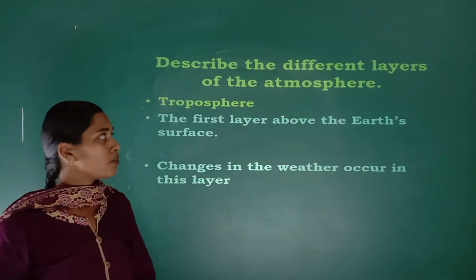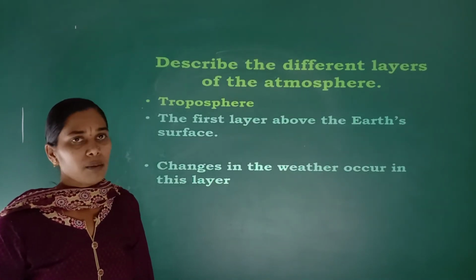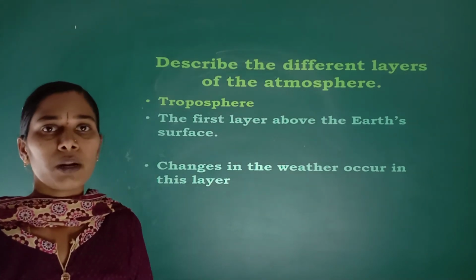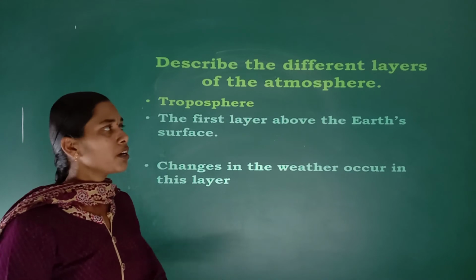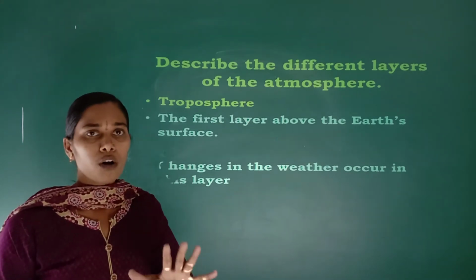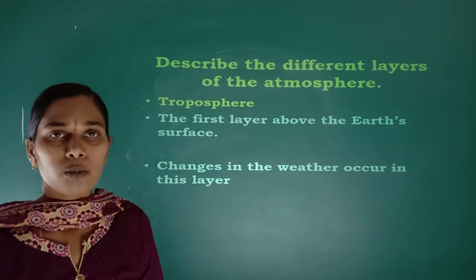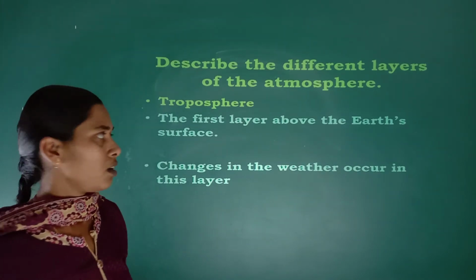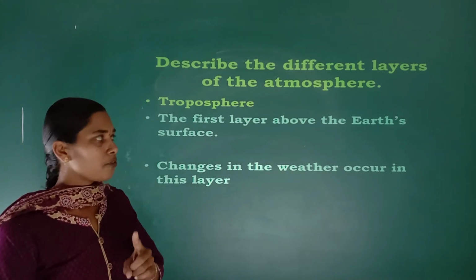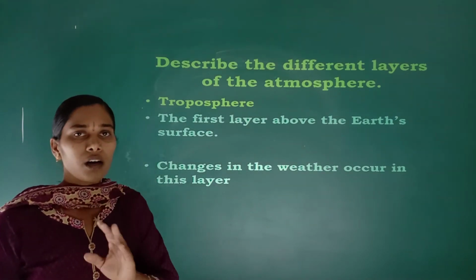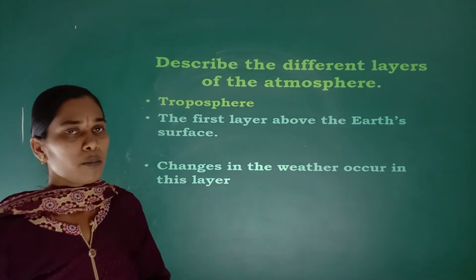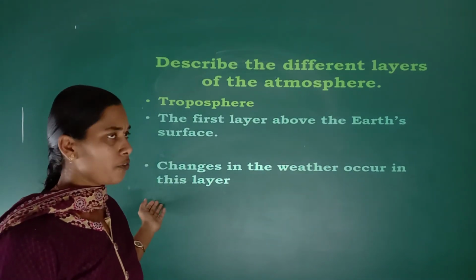Now, if the question is asked, describe or explain the different layers of the atmosphere, then you have to explain all 5 different layers present in the atmosphere. First one is the troposphere. Troposphere is the first layer above the Earth's surface.